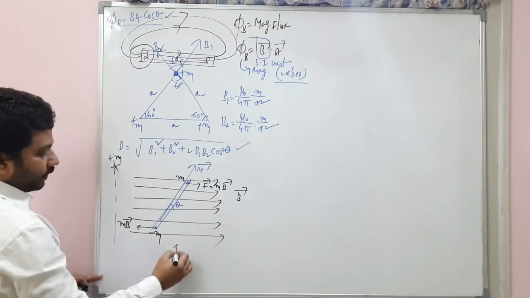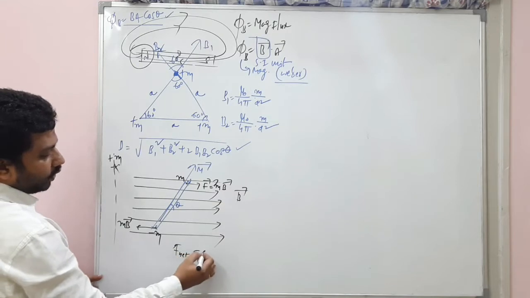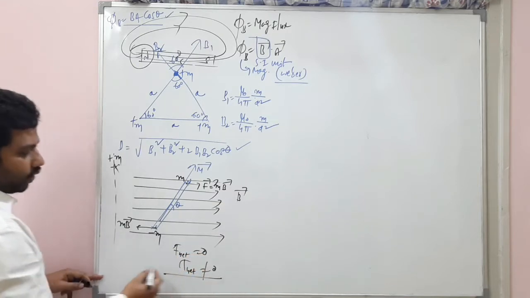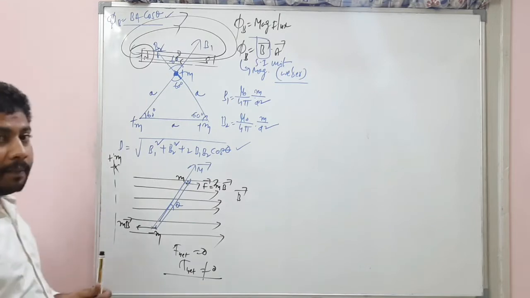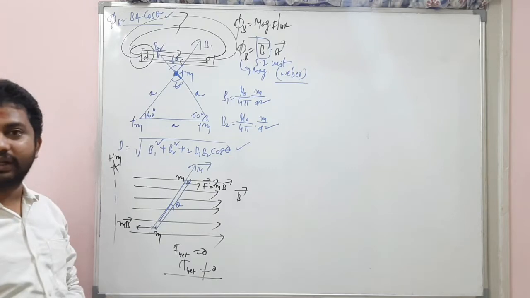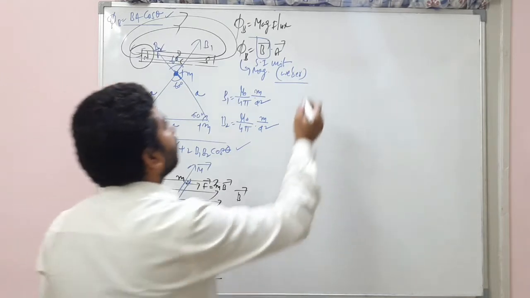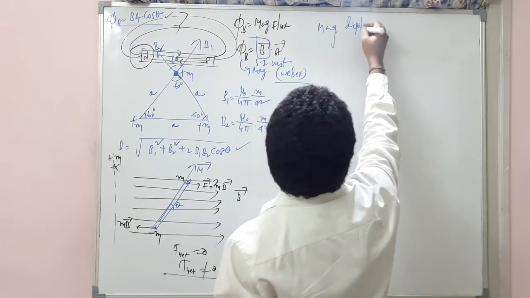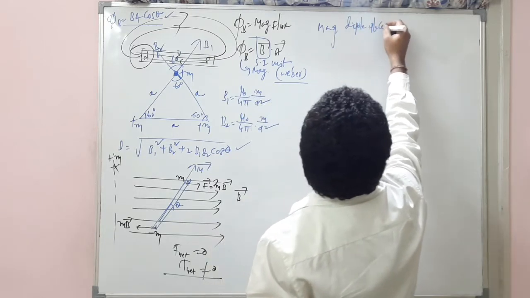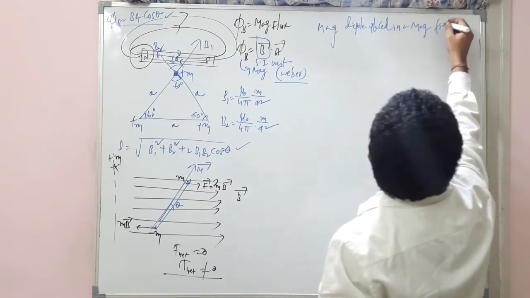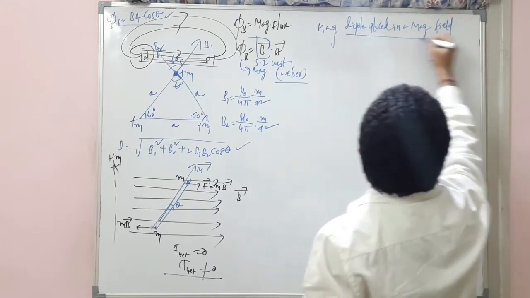So here the net force is 0, but the net torque is not equal to 0. You know what this is called? This is a magnetic dipole placed in a magnetic field. When a magnetic dipole is placed in a magnetic field, it experiences a torque.